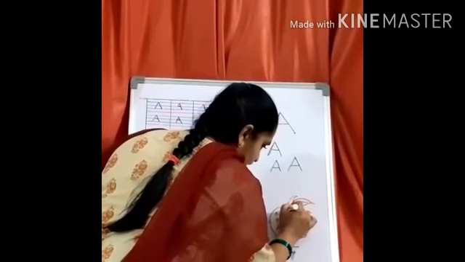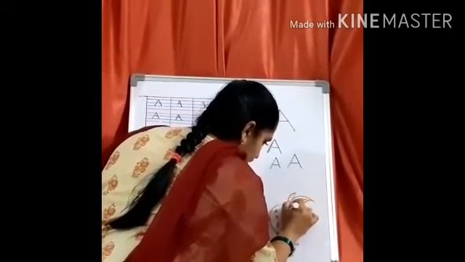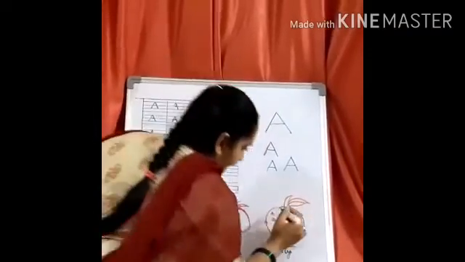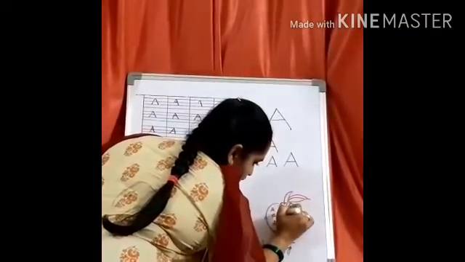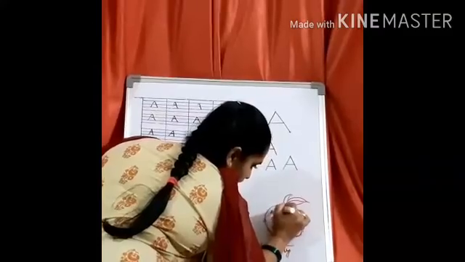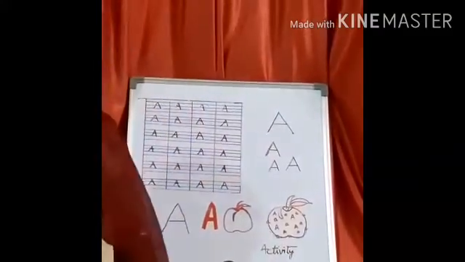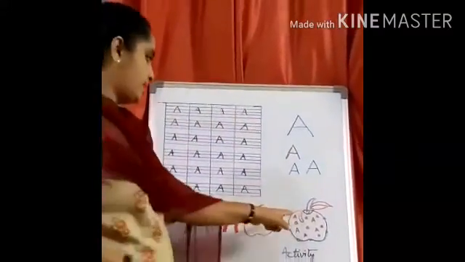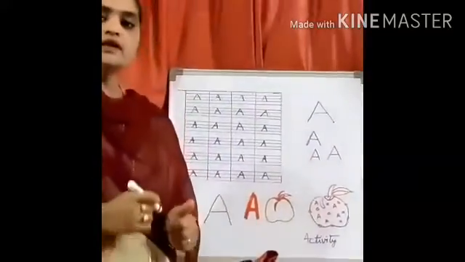Now this is our apple, children. After drawing this, you have to circle capital A.